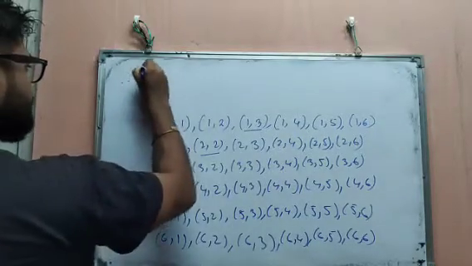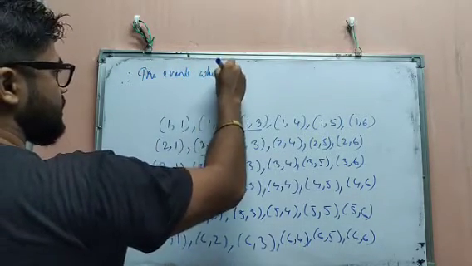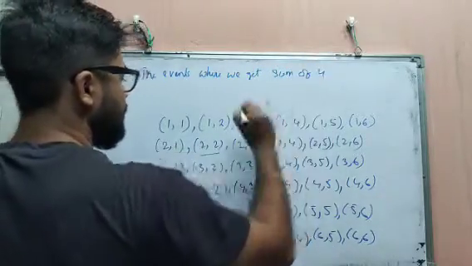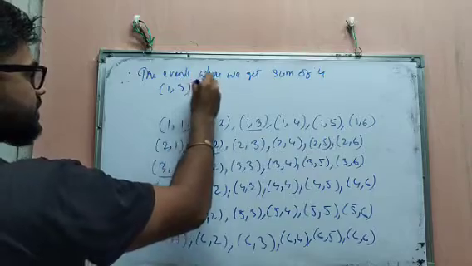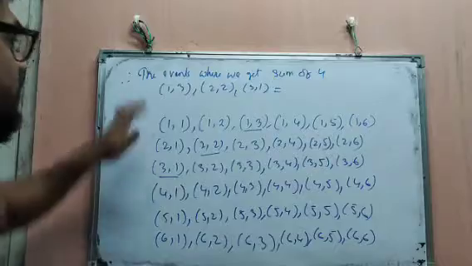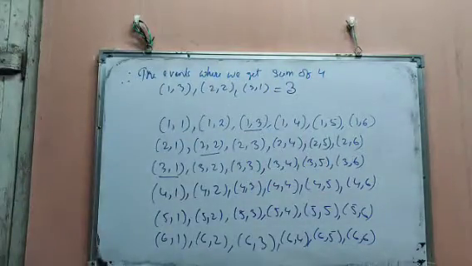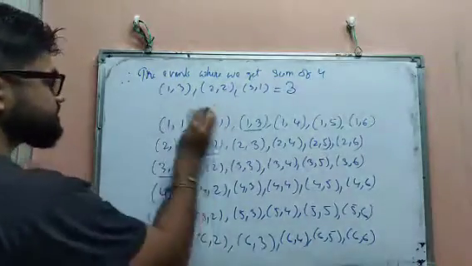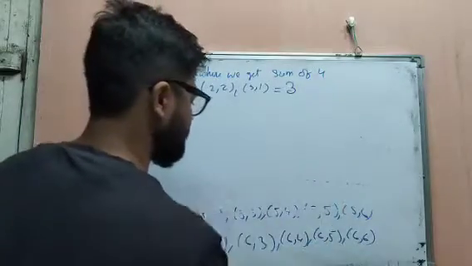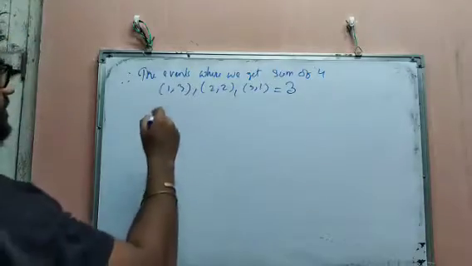Therefore, the events where we get a sum of 4 are 1, 3, 2, 2 and 3, 1. So how many events are there? 1, 2, 3. 3 events are there. Now the required probability. Therefore, the required probability will be what?